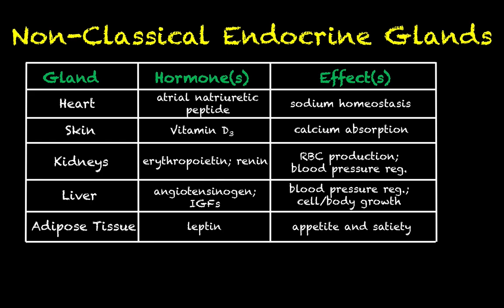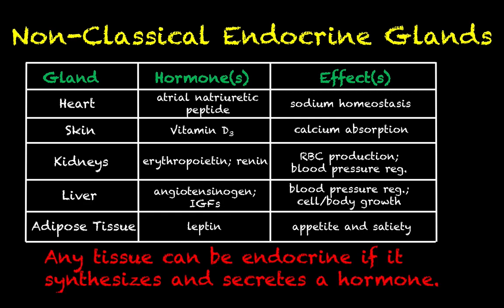I say these are kind of esoteric hormones, but we are going to see some of these hormones pop up later in the semester, particularly erythropoietin, which helps with red blood cell production, renin, which is a part of aldosterone regulation, angiotensinogen, which is also a part of aldosterone regulation, insulin-like growth factors, which we will talk about in a future video on growth hormone, and that's pretty much it.